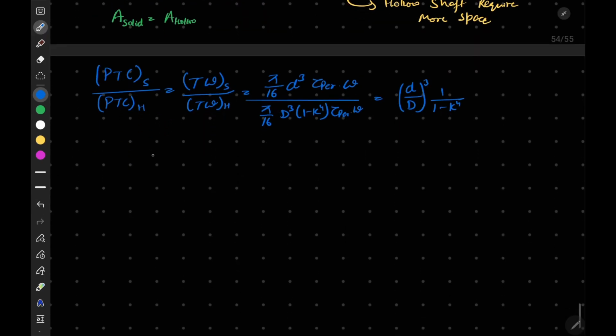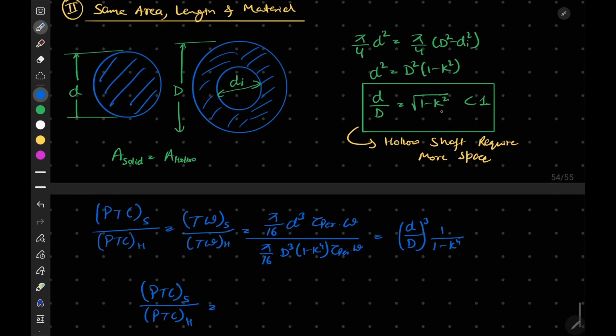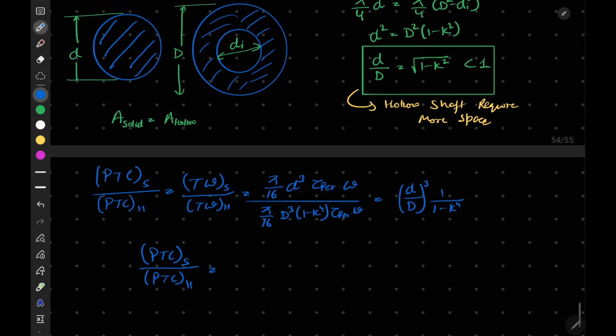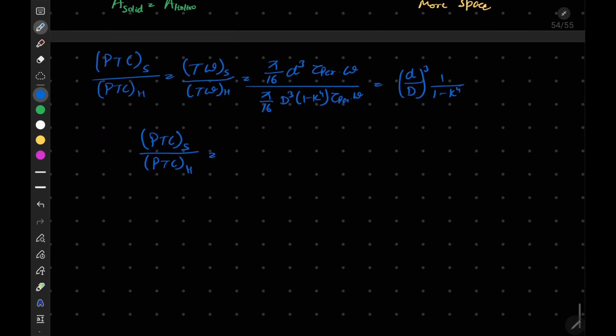So we can write that PTC for solid upon PTC for hollow can be written as, now d by d we have calculated here is root of 1 minus k square, okay. So we can write it as 1 minus k square to the power 3 by 2, okay, divided by 1 minus k to the power 4.